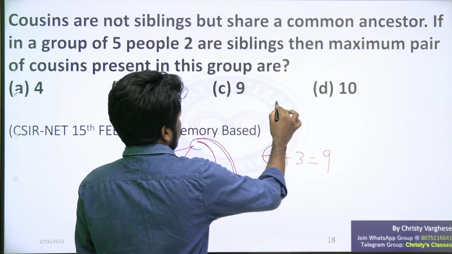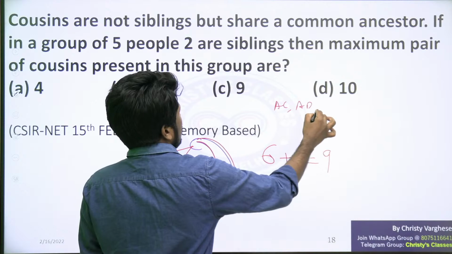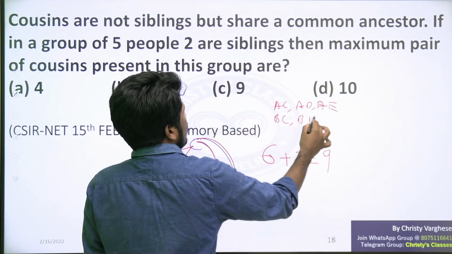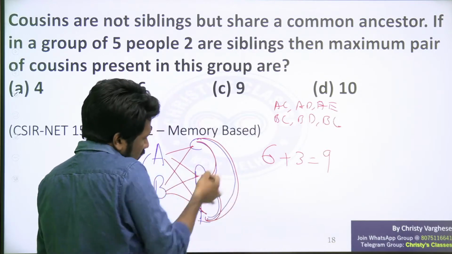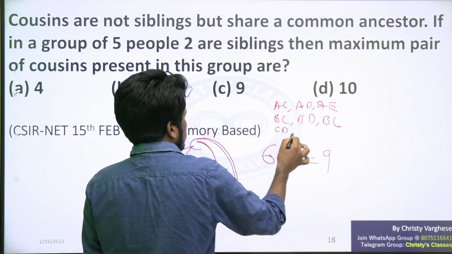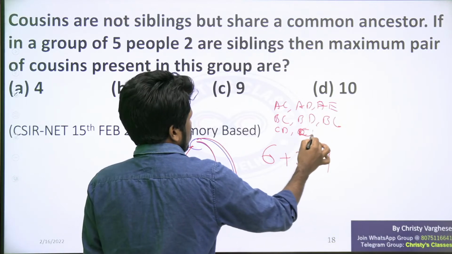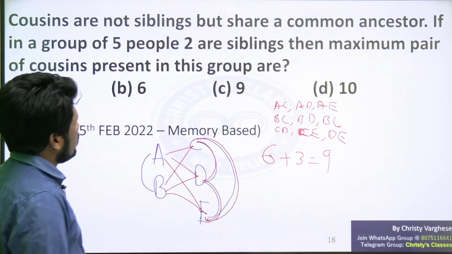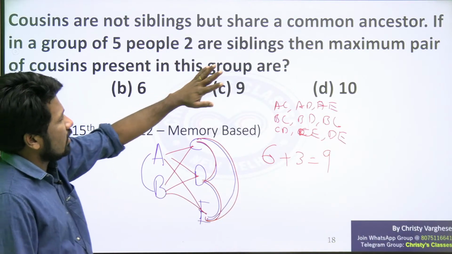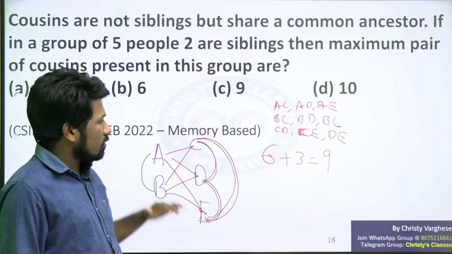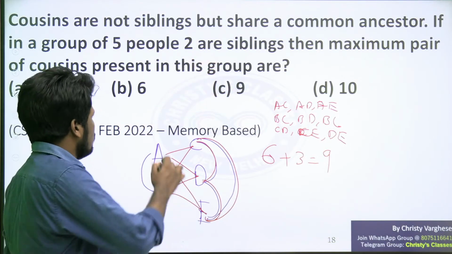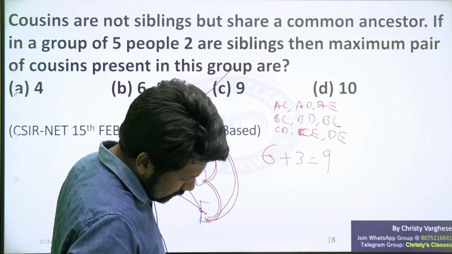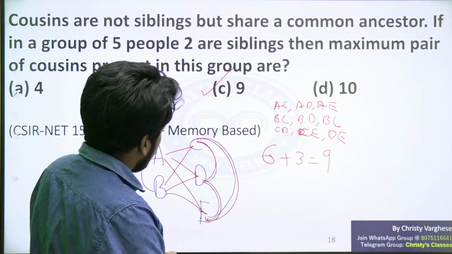I will write it down, for those who have doubt. AC, AD, AE, BC, BD, BE. Then the cousin groups: CD, CE, DE. Again, only when we get the official question paper will we understand what extra was there in the question. But if this is the idea of the question, the answer will be 9. If there is any variation in the question, it will change accordingly. I hope all of you understood it.